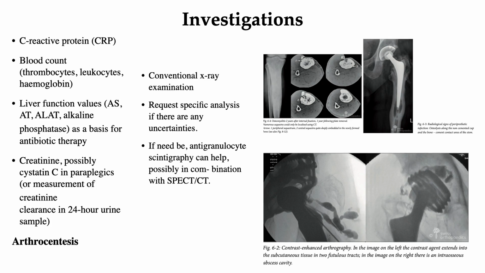For native joints, in case of a suspected joint infection, arthrocentesis should be done as soon as possible for the diagnosis, because the cell count alone does not provide sufficient evidence of infection in the case of a native joint. It is necessary to wait for bacteriology results. This usually takes too long. Therefore, if there is a strong suspicion of native joint infection, it is recommended to combine diagnostics and treatment, for example, using arthroscopic lavage.